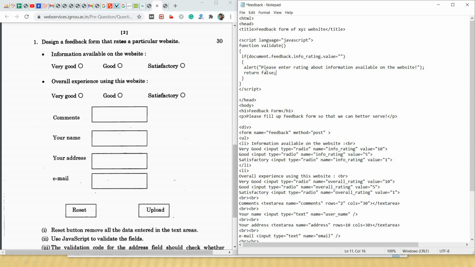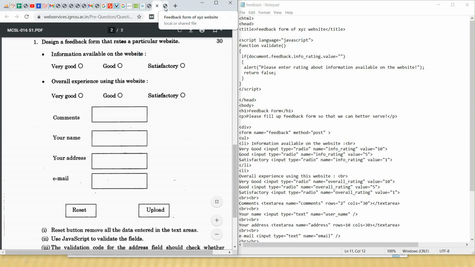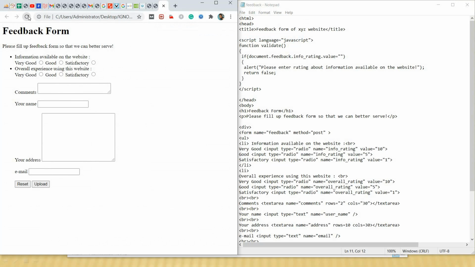Now I am saving this, and then I will refresh this page. I am keeping all these blank, and I will try to hit upload.